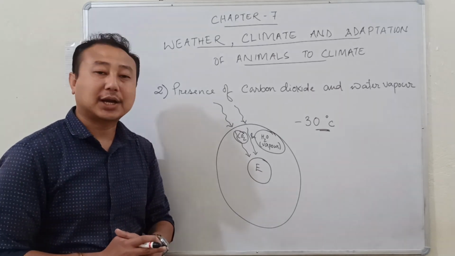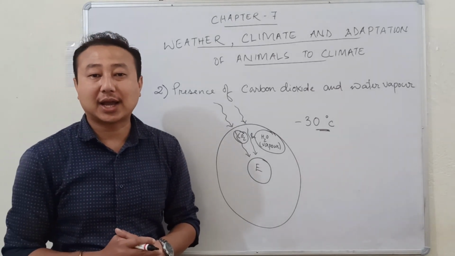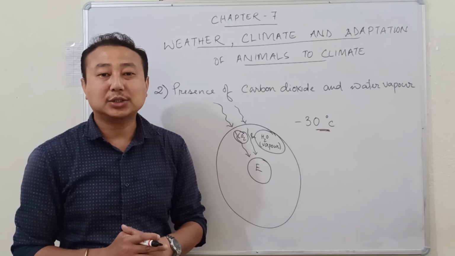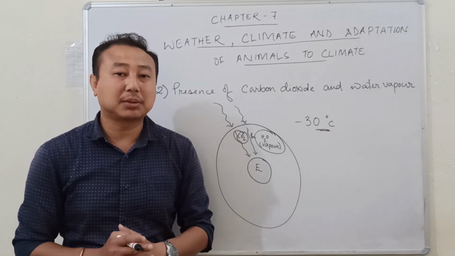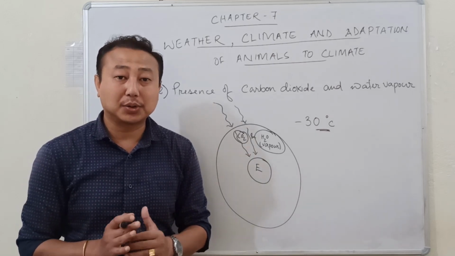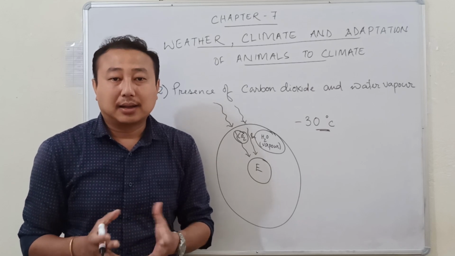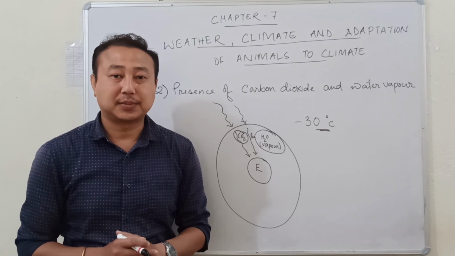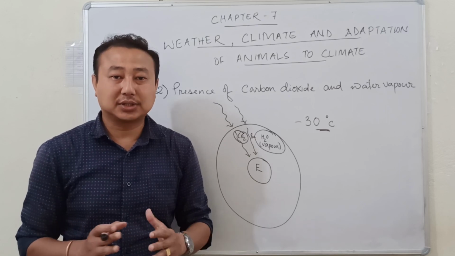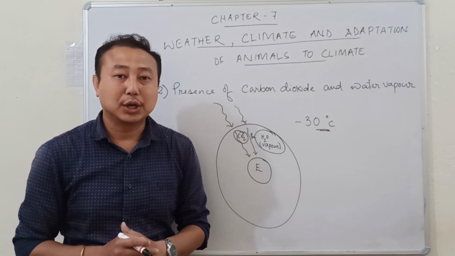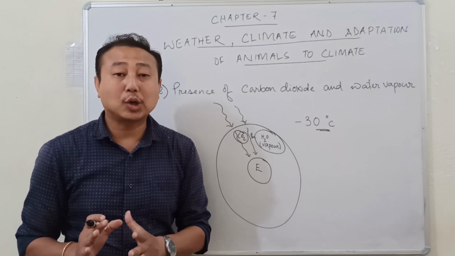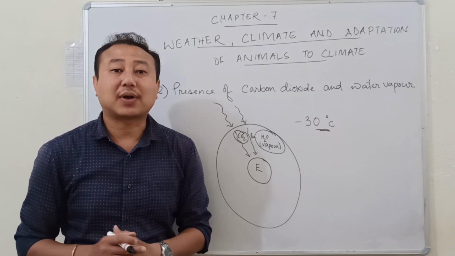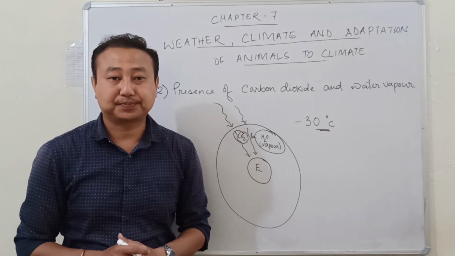If the carbon dioxide and the water vapor were not there in the atmosphere, then the range between the maximum and the minimum temperature on the Earth would be very huge. And this huge difference in the range of temperature would not support the survival of living organisms on Earth.